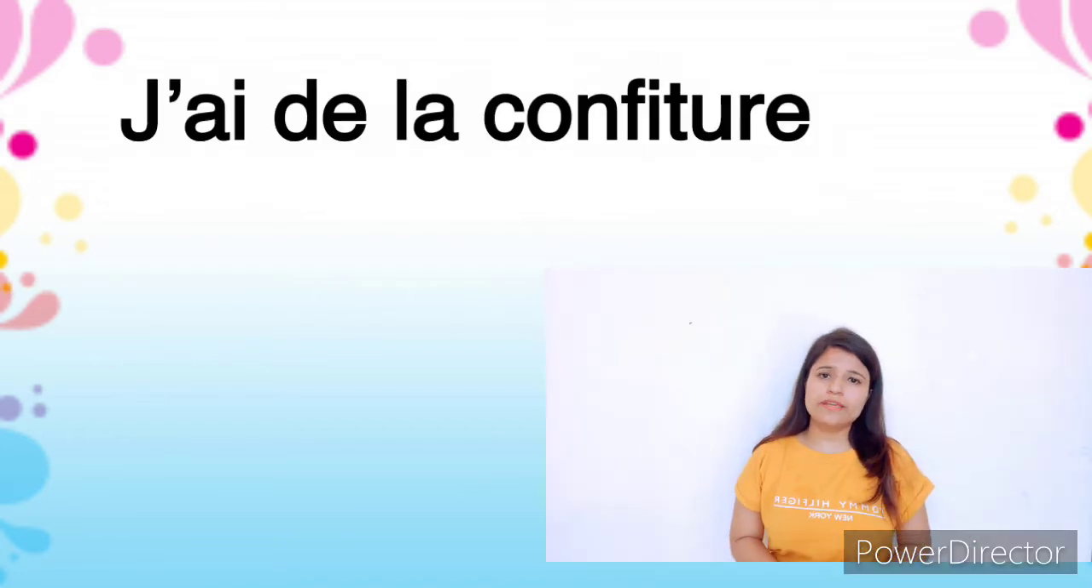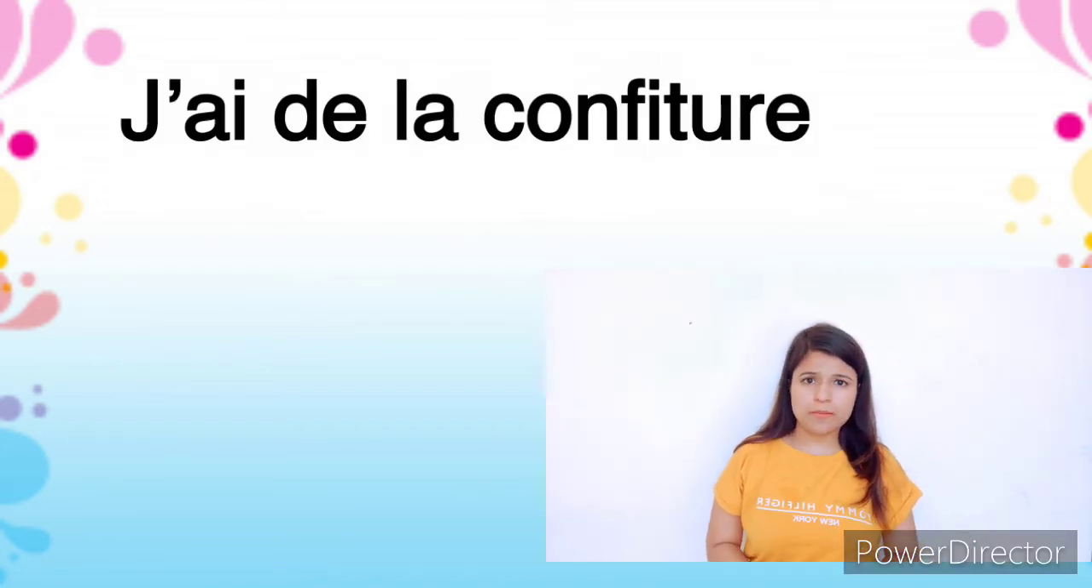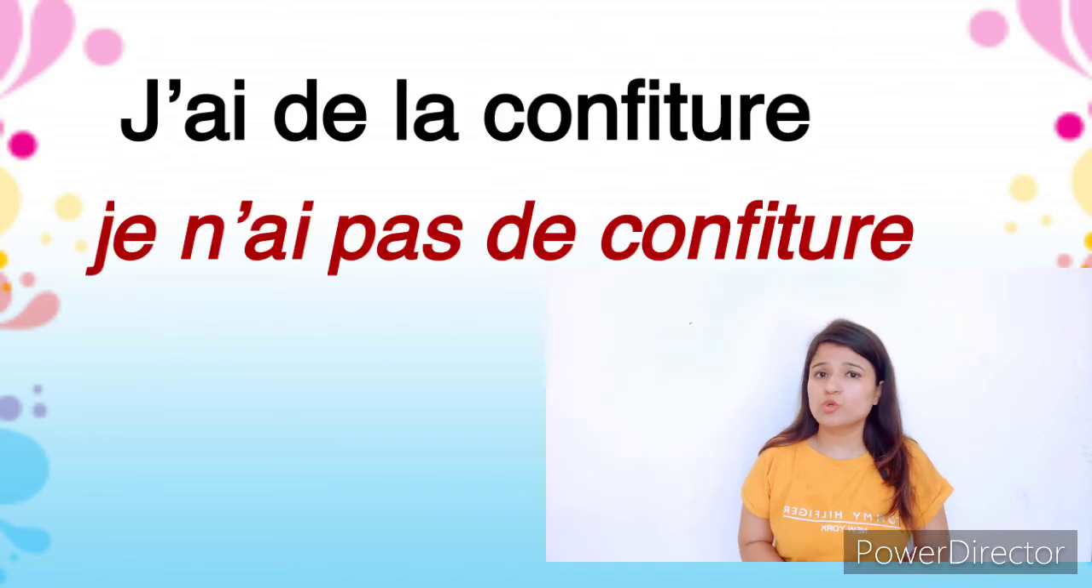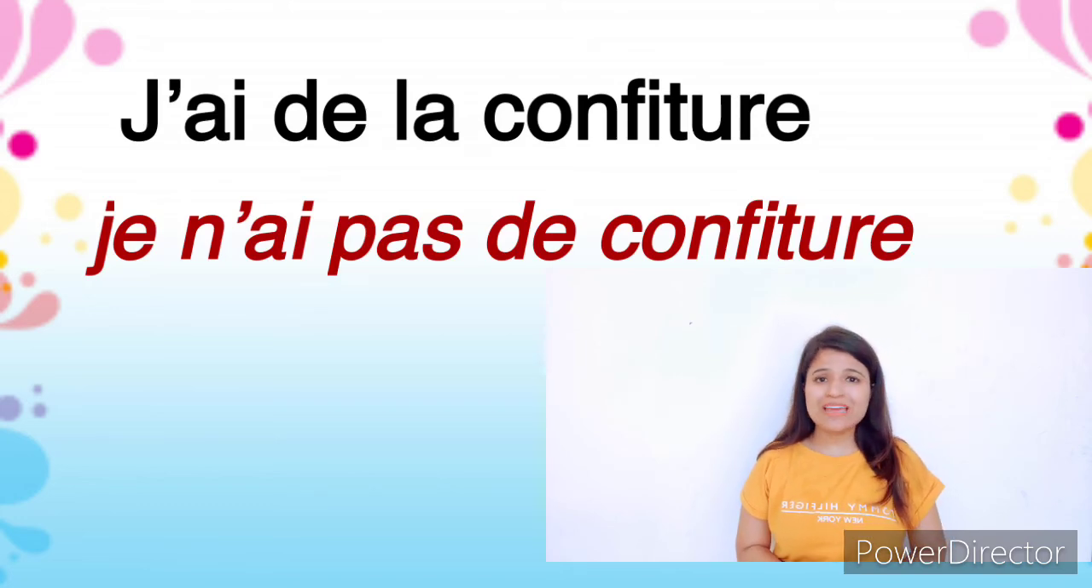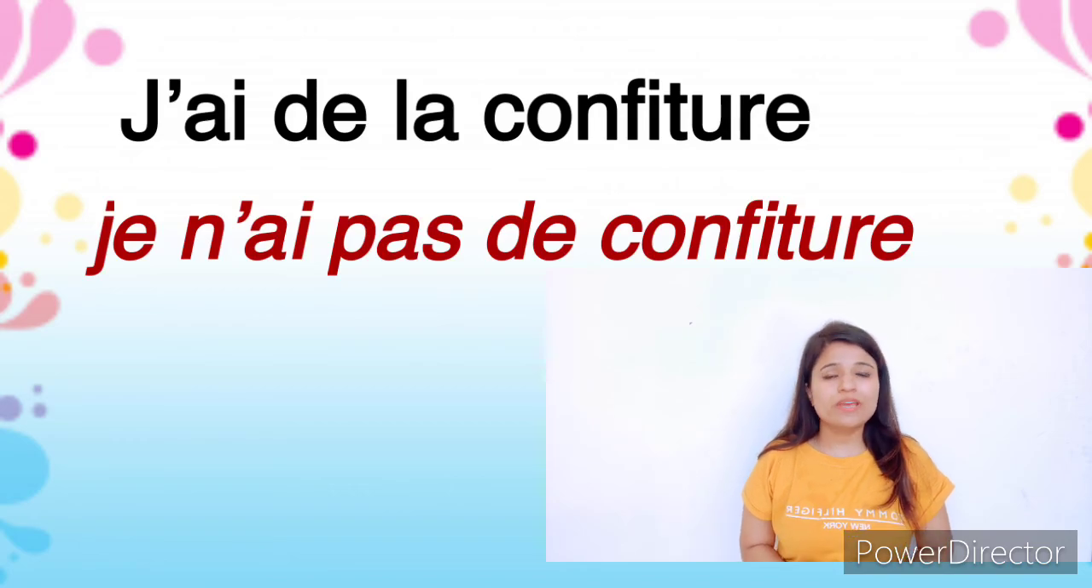We write j'ai de la confiture, I have some jam. If you write it in a negative sentence, then you write je n'ai pas de confiture. I don't have jam. You are not going to write I don't have some jam. So you change from de la to de. In negative sentences you use only the preposition de.